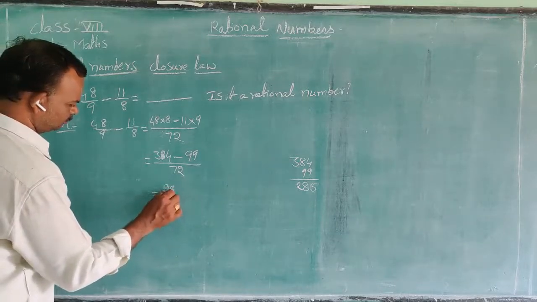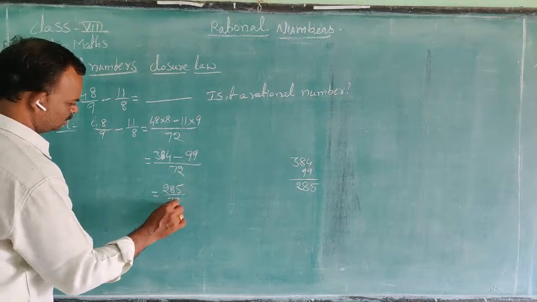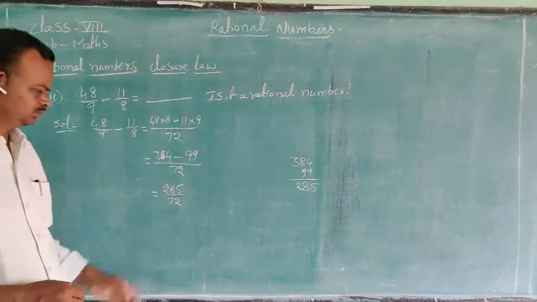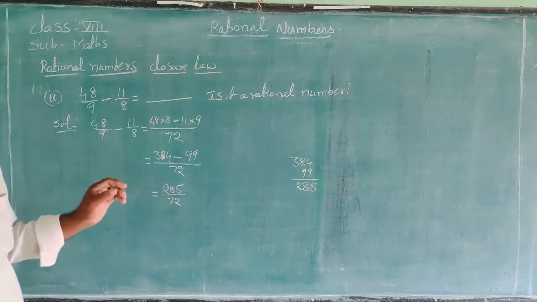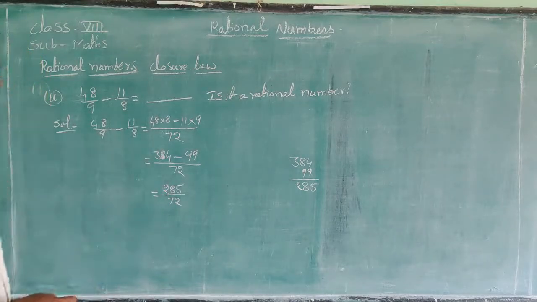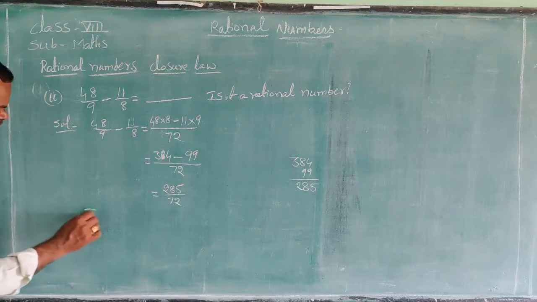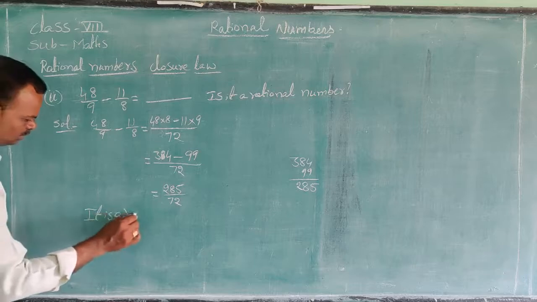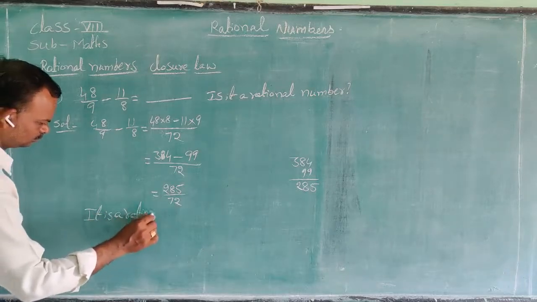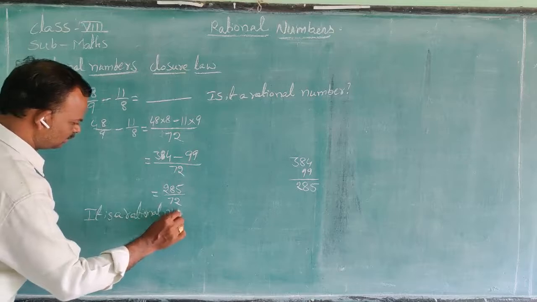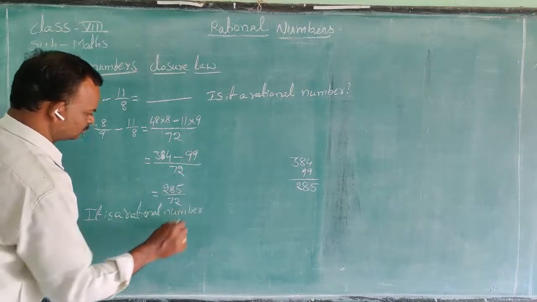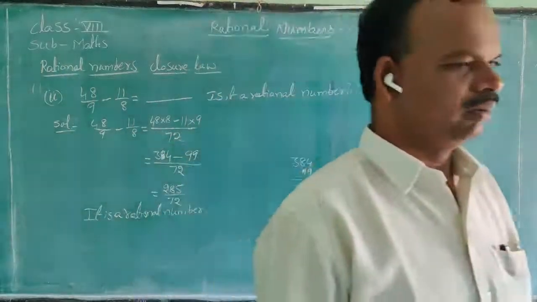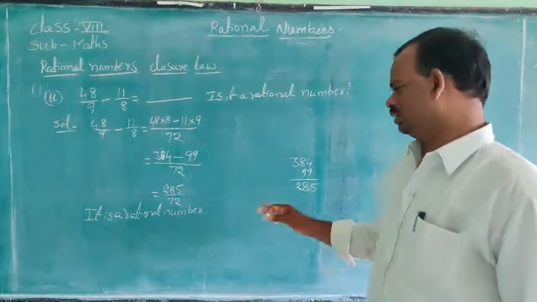285 by 72. It is in the form of P by Q. So it is a rational number. So this property holds on the rational number.